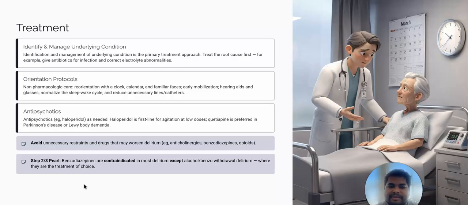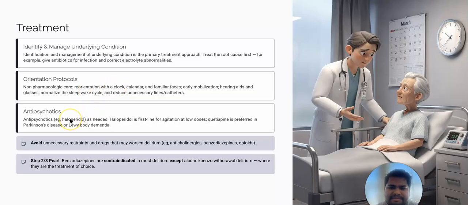Now, the treatment of delirium is to identify and manage the underlying condition. That is the primary treatment approach. Treat the root cause, for example, give antibiotics for infection and correct electrolyte abnormalities. Orientation protocol is non-pharmacologic care, that is reorientation with the clock, calendar, and familiar faces, which needs to be done for the patient so that their orientation can be brought back. Okay, early mobilization, hearing aids, glasses, normalize the sleep-wake cycle, and reduce unnecessary lines or catheters to prevent further infection. This needs to be done.